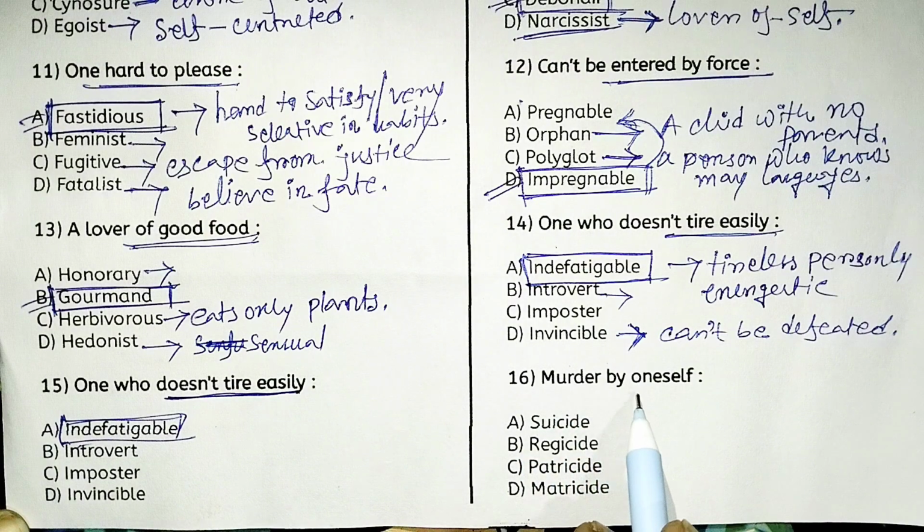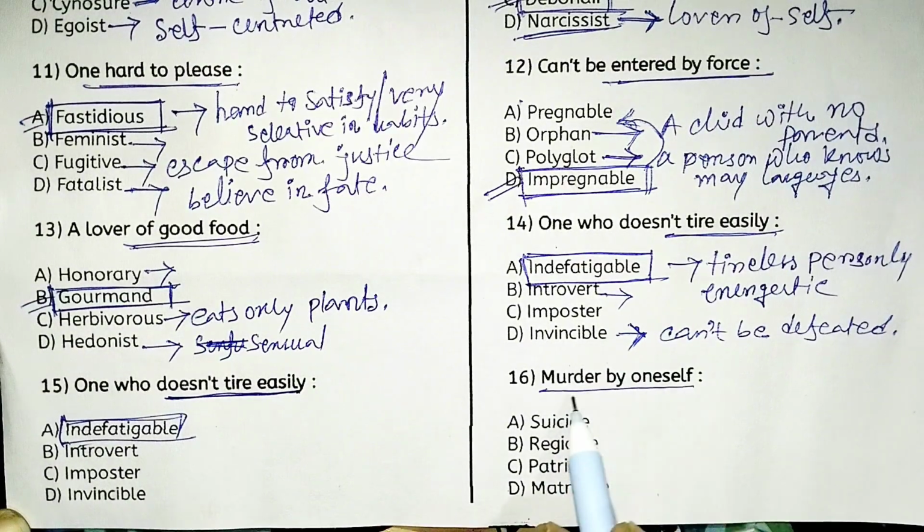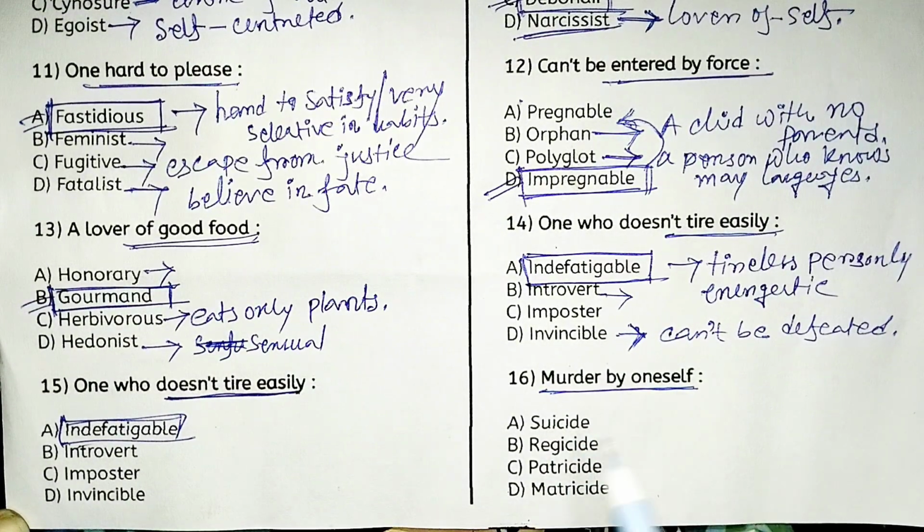So this is the last one. Look at the question: murder by oneself. What is called murder by oneself? Look at the options. Option A, suicide. Option B, regicide. Option C, patricide. Or option D, matricide. So what is the right answer? You people tell me in the comment section. This is the question of the day.